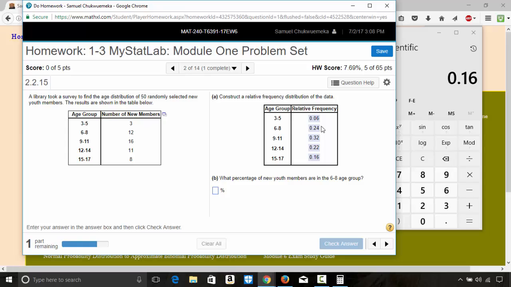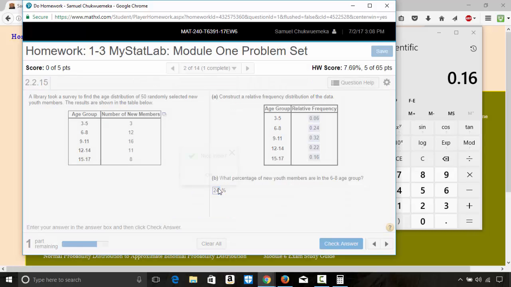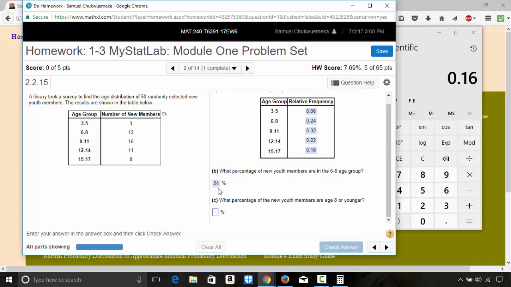So in this case, it is decimal, and that is 0.24. You just convert it to percent by multiplying by 100. So 0.24 times 100 gives you 24%. I just press the enter key.